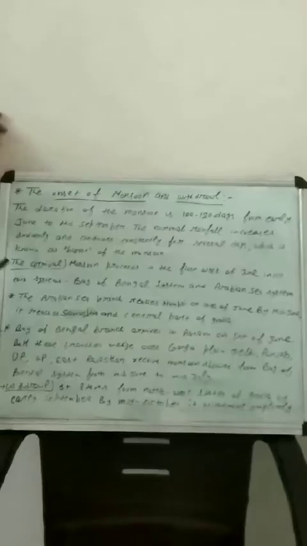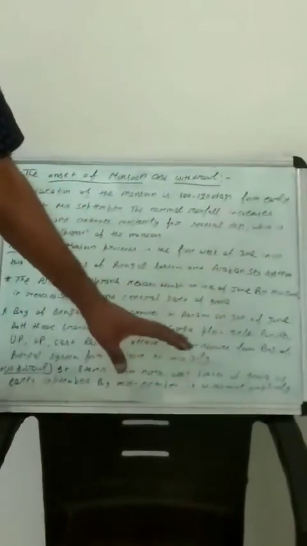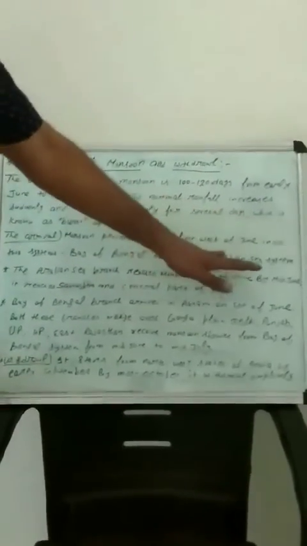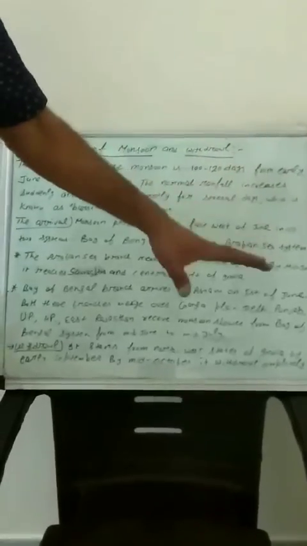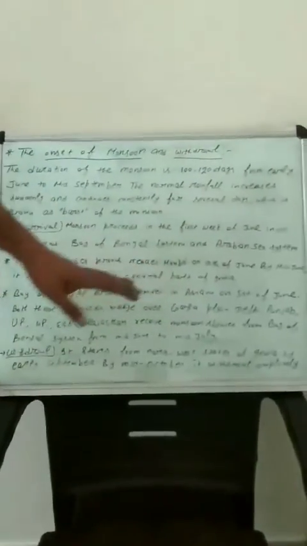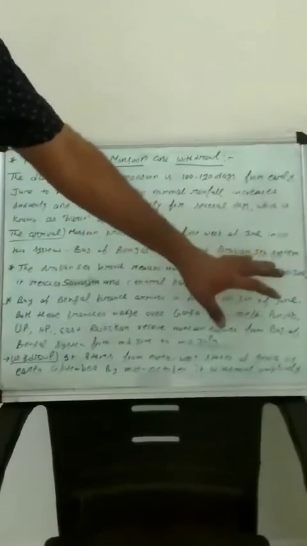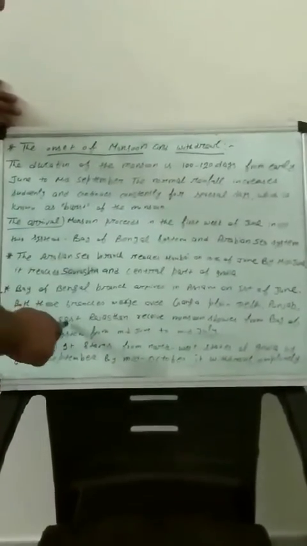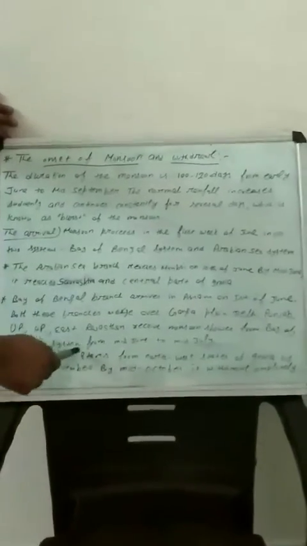Here I want to mention that in the Bay of Bengal system, the winds are called monsoon winds, and in the Arabian Sea system, the winds are called trade winds, because these Arabian Sea winds are good for trade from Mumbai port, the bandargah, through the Middle East countries, especially Dubai, Sharjah and UAE. That's why the Arabian Sea system winds are known as trade winds, and the Bay of Bengal winds are known as monsoon winds. So Uttar Pradesh, Punjab, Delhi, Himachal Pradesh and East Rajasthan receive monsoon showers from the Bay of Bengal system from mid-June to mid-July.